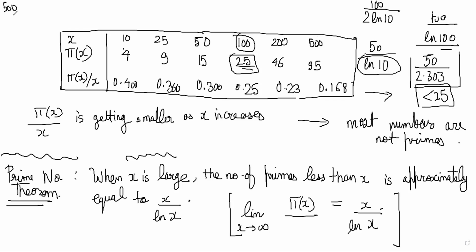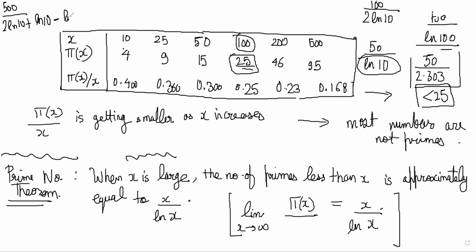So if you would have taken 500, for example, 500 by ln 500, that will be ln 100 plus ln 5. So that will be 2 ln 10 plus ln 10 minus ln 2. So that will become 3 ln 10 minus ln 2.